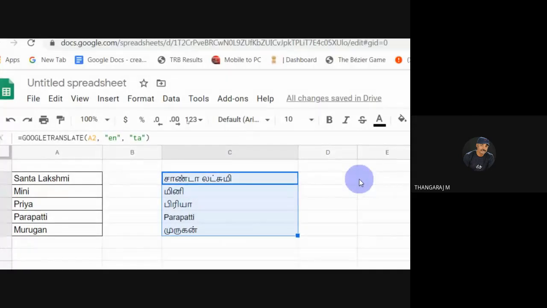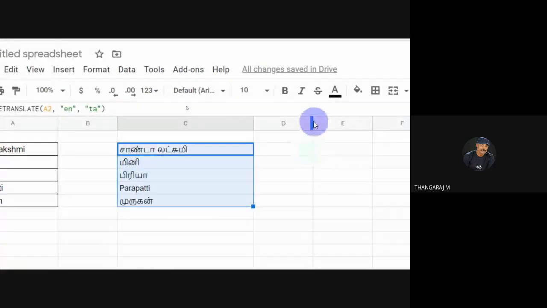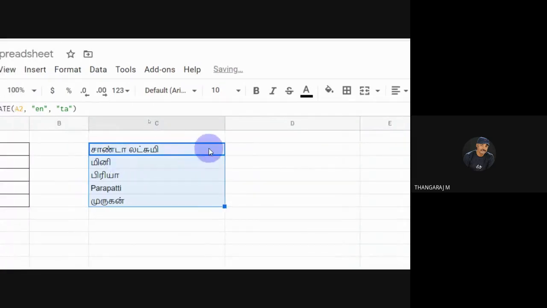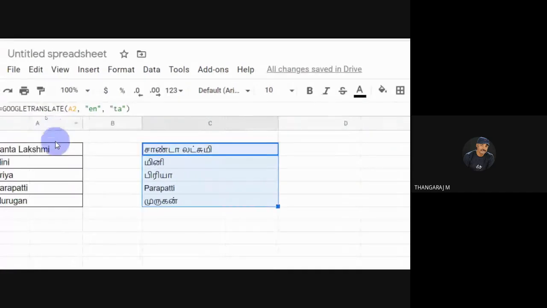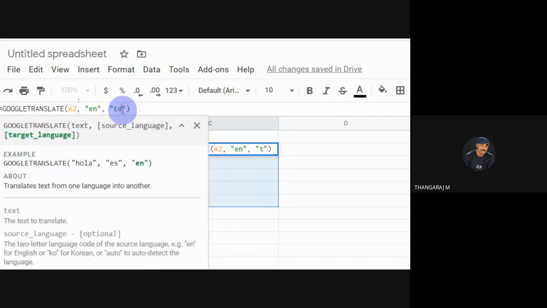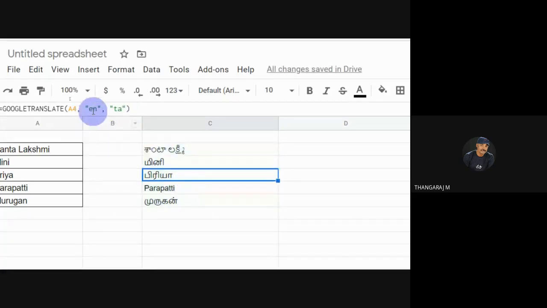This tool can help you to modify this. You can select any language. Telugu. Okay. Hindi.